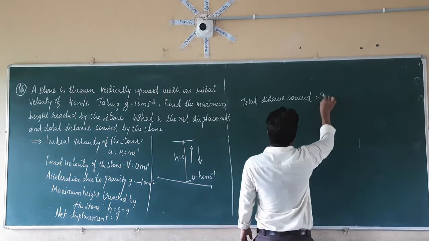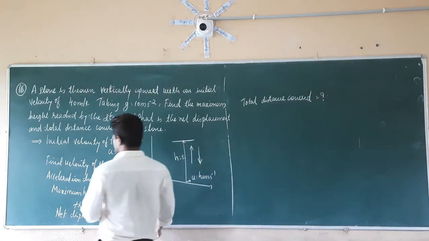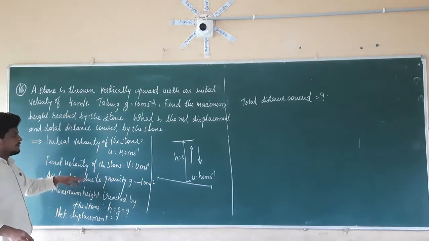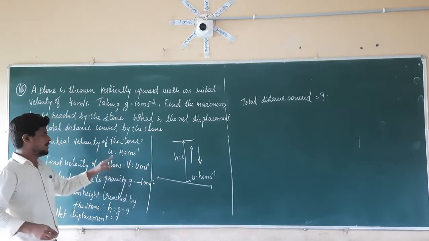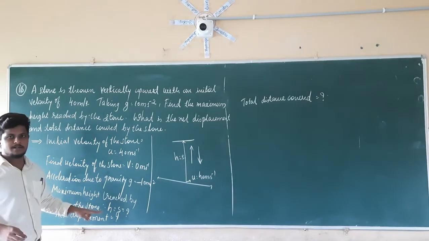That is equal to again question mark. Now see here. In the problem statement they have given a, g, v, and u. They told us to calculate the maximum height reached.